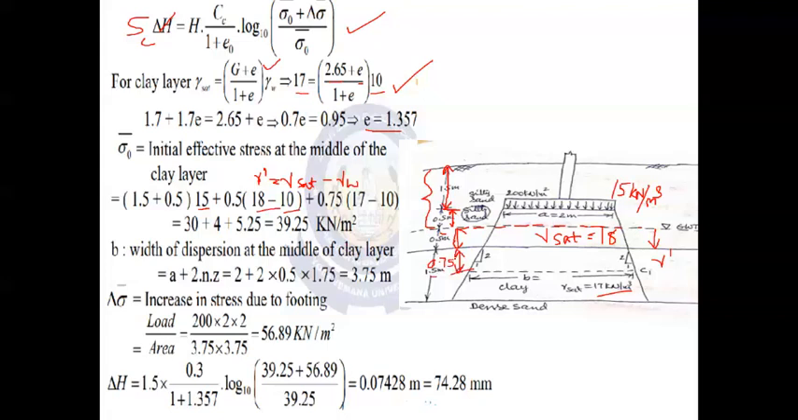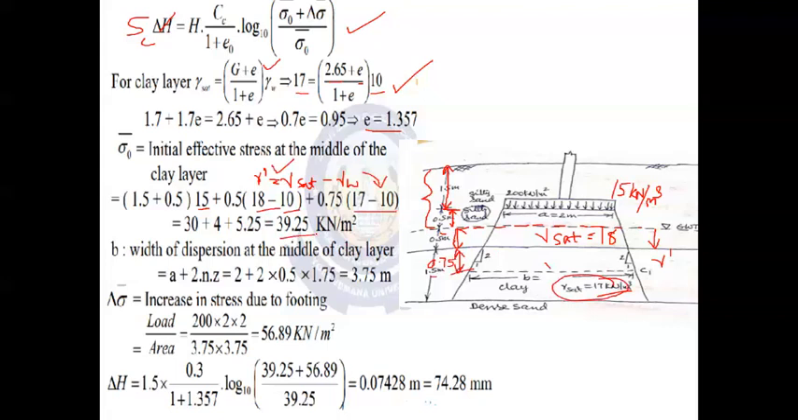0.75, okay, 0.75 into the saturated unit weight is given here. Saturated unit weight is 17. So 17 minus 10. We are considering the same formula here again. In order to calculate the gamma dash value, gamma dash is equal to gamma saturated minus gamma W. So gamma saturated is 17 and gamma W is 10. So 17 minus 10 into 0.75, the depth. If you solve or simplify further, the answer will be 39.25 kilonewton per meter square.